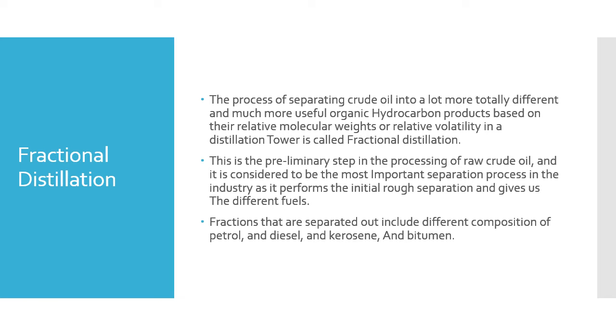the relative volatilities. This is the preliminary step in the processing of raw crude oil, and it is considered to be the most important separation process in the industry as it performs the initial rough separation and gives us the different fuels. The different fuels, also called fractions, are separated out, including different compositions of petrol, diesel, kerosene, and bitumen.